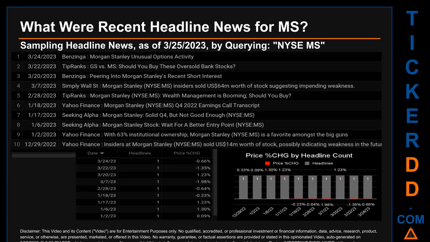Tuesday, March 7, 2023 was the day with the highest percentage change in price when we compare opening versus closing price for the ticker. The day saw a drop of -1.98% when MS opened trading at 98 and closed at $96.06. There was one found headline when Simply Wall Street published the headline that read, Morgan Stanley insiders sold $64 million worth of stock, suggesting impending weakness.